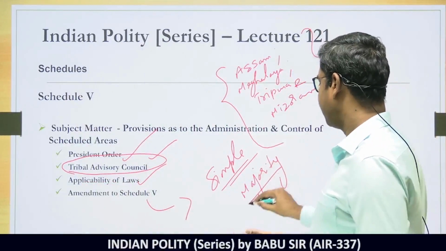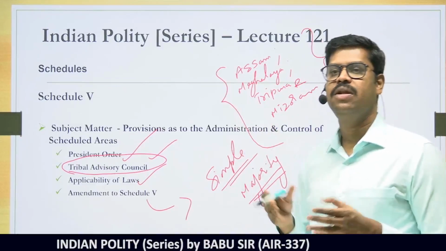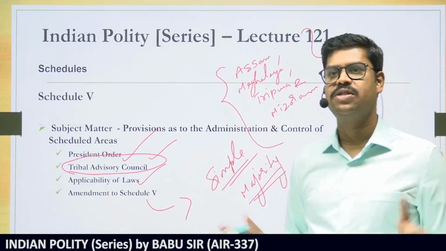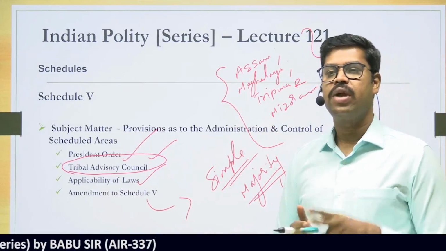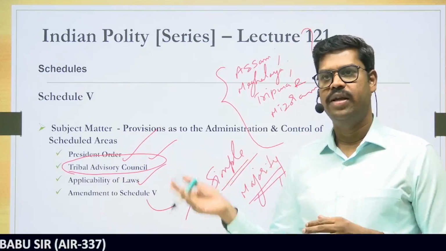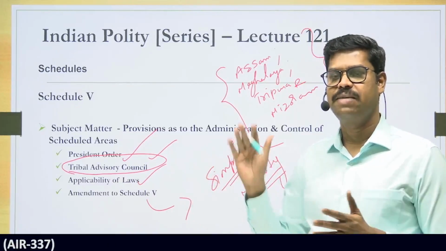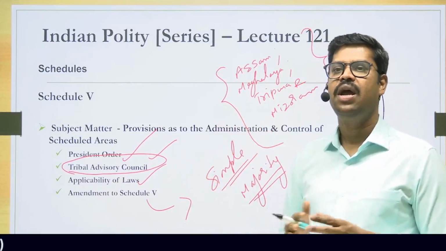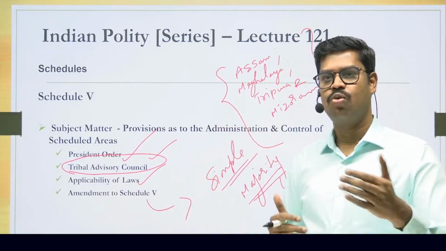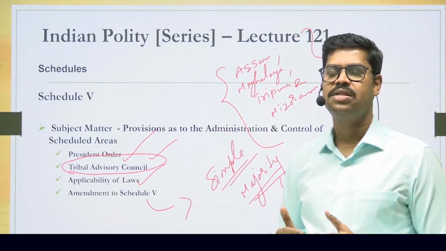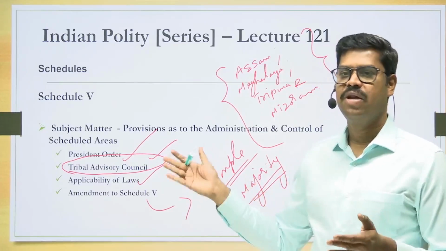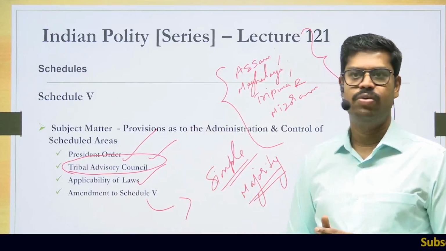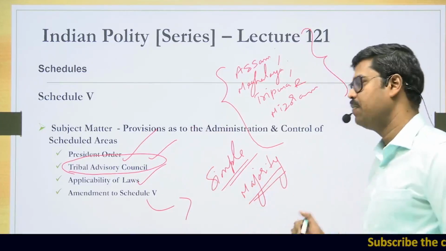So Schedule 5 is basically to protect the people in the scheduled areas, which predominantly consist of the tribal population. And who can declare an area to be a scheduled area in any state? It is the President of India, except Assam, Meghalaya, Tripura and Mizoram. And the governor would specify what laws may apply to this particular area, subject to such modifications and specifications as can be made by the governor based on the advice given by the Tribal Advisory Council. So these are all the things that you'll have to keep in your mind.